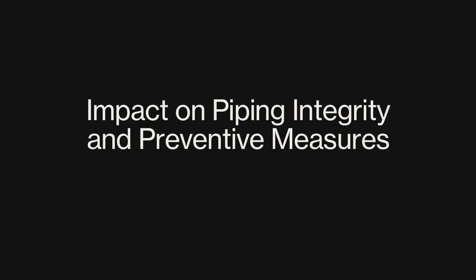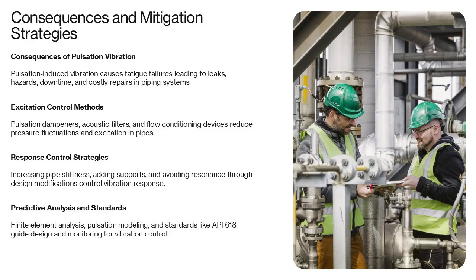Impact on piping integrity and preventive measures, consequences and mitigation strategies. Pulsation-induced vibration can lead to high cycle fatigue failures in piping systems, particularly at welded joints and small bore connections. Consequences include leaks, environmental hazards, production downtime, and costly repairs. Mitigation strategies focus on both excitation and response control. On the excitation side, pulsation dampeners, acoustic filters, and flow conditioning devices can reduce pressure fluctuations.